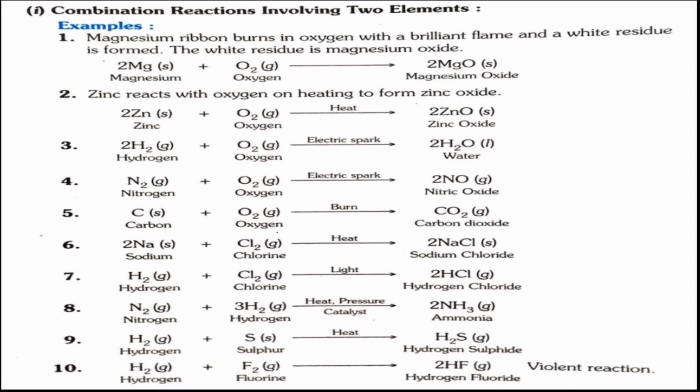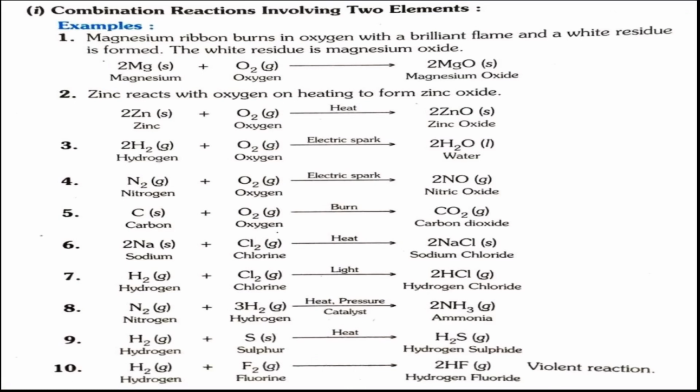N2 plus H2, that is our eighth reaction. N2 plus 3H2 gives 2NH3. Ninth reaction is hydrogen reacts with sulfur to produce hydrogen sulfide. And the last example is H2 plus F2 gives 2HF. There are more examples of combination reactions involving two elements, but at least this many reactions, children, try to learn.